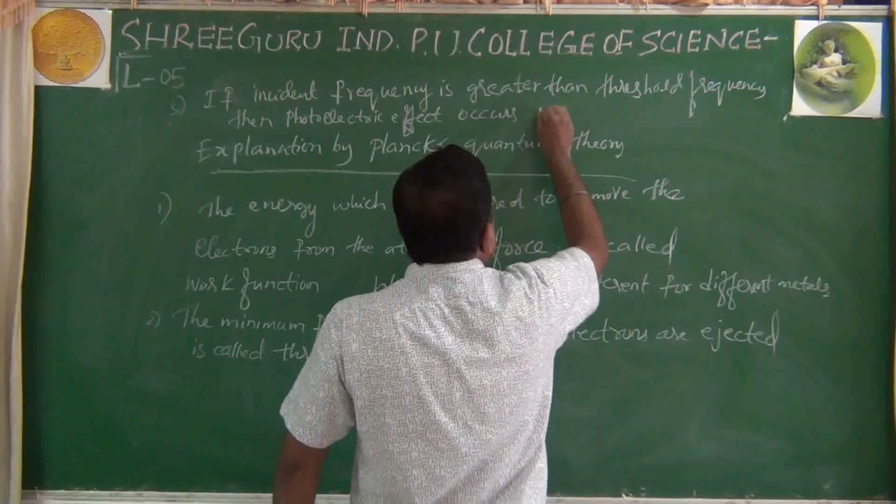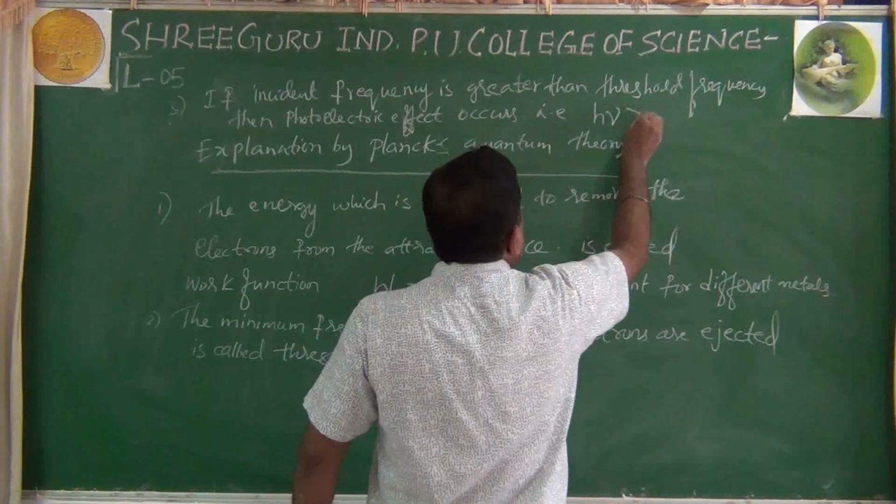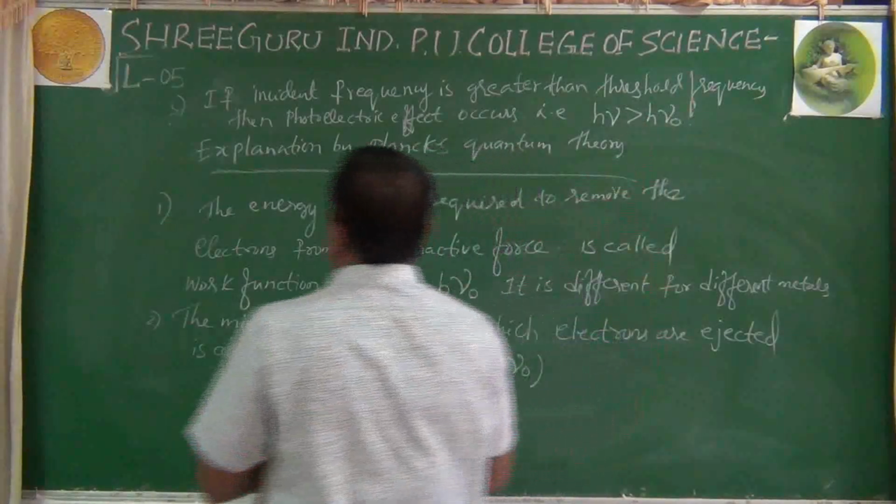Okay, that means that is h nu greater than h nu naught.